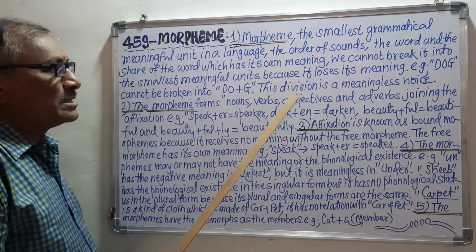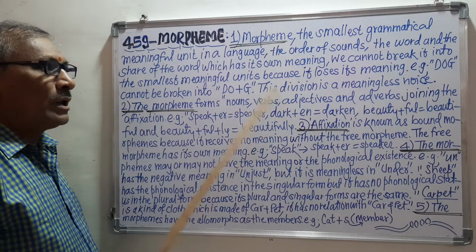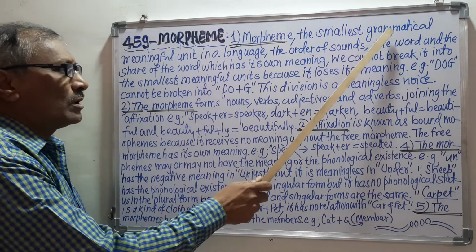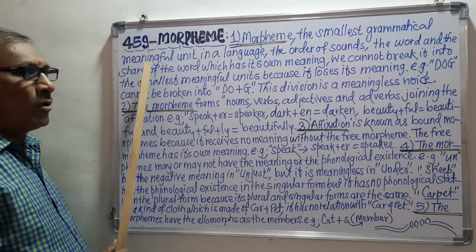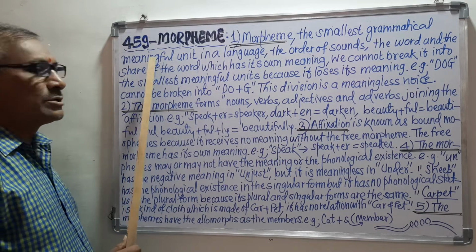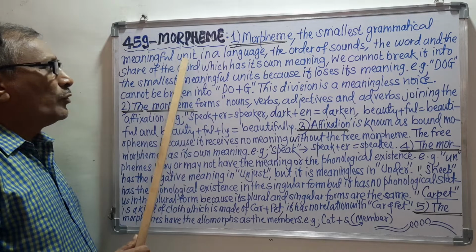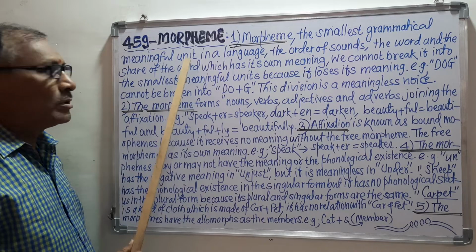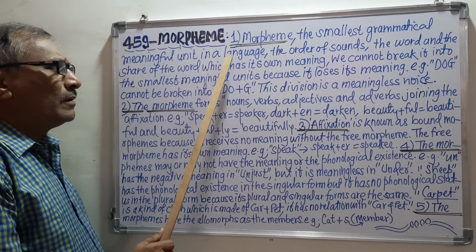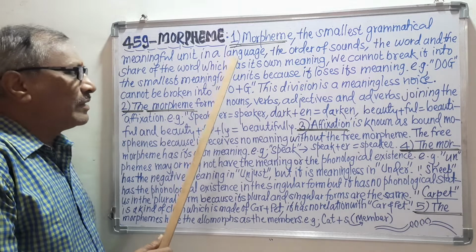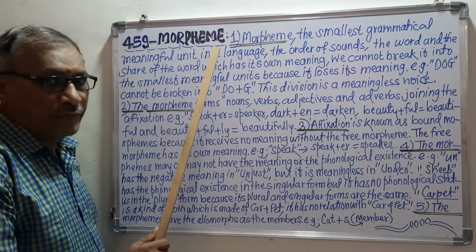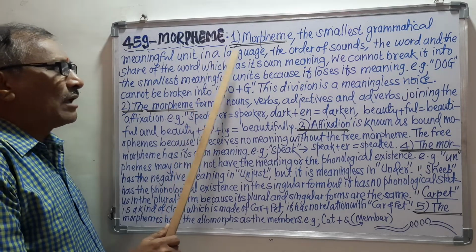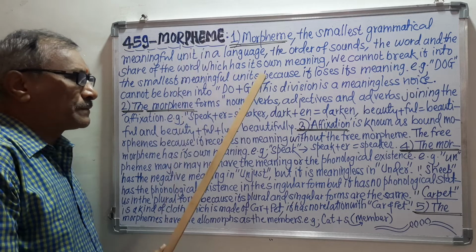And grammatical means it is useful in the grammar. It has the grammatical status, so it is called grammatical. Meaningful means it has a particular meaning. Unit means it is a part of the sentence, that's why it is called the unit. And in a language means in every language there is a morpheme, and that's why here I am telling you that in a language means in every language.